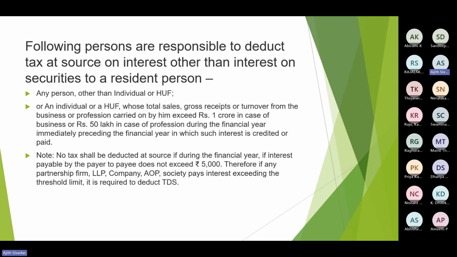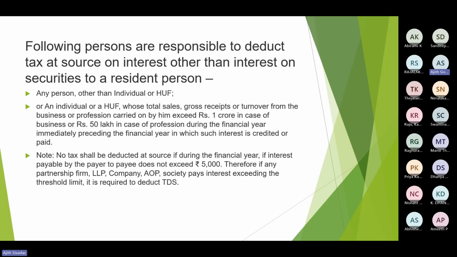So in case the person making this interest payment under section 194A is an individual or HUF, then such individual or HUF shall be obliged to deduct the TDS only if their previous year turnover in the form of business is more than 1 crore, or in the form of professional receipts is more than 50 lakhs.